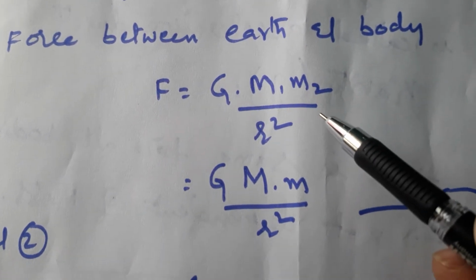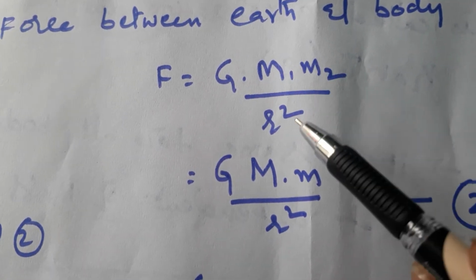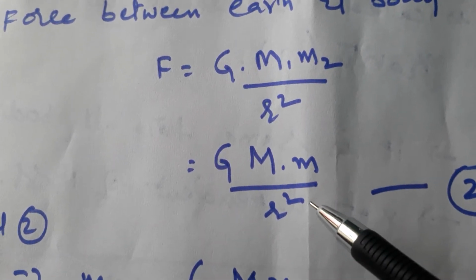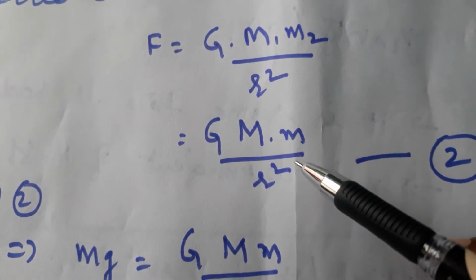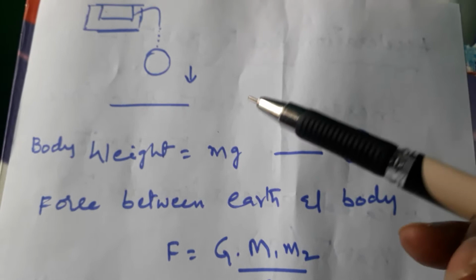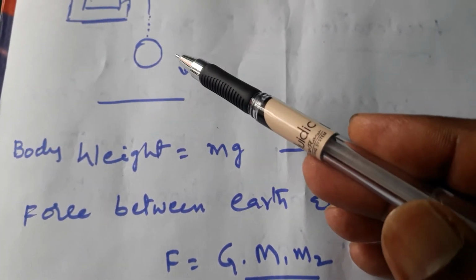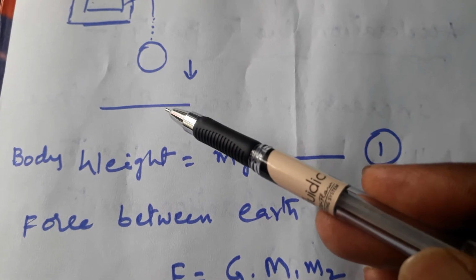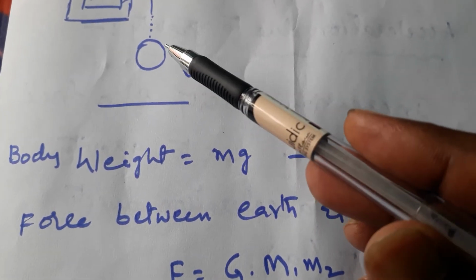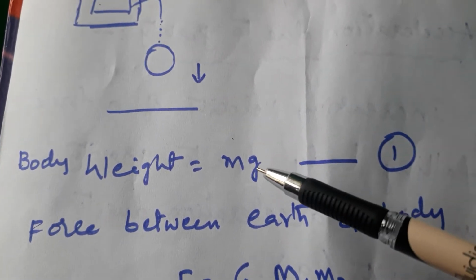As per the universal law of gravitation, F is equal to G into m1 m2 by r square. This is the force between two bodies. Now I am taking two bodies. What are the two bodies here? A ball and earth are the two bodies. Now the weight of the ball is mg.